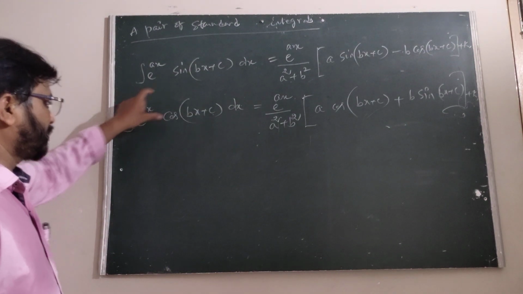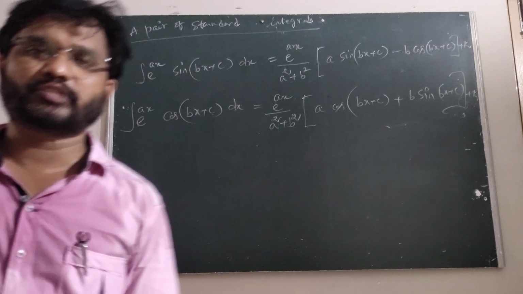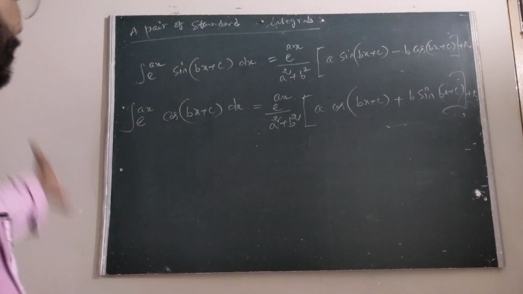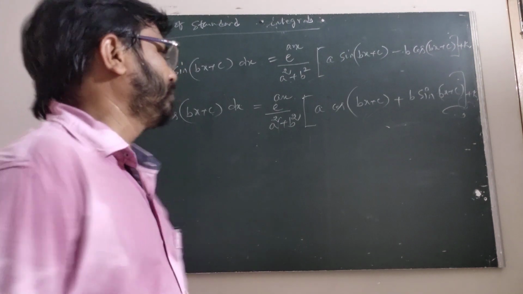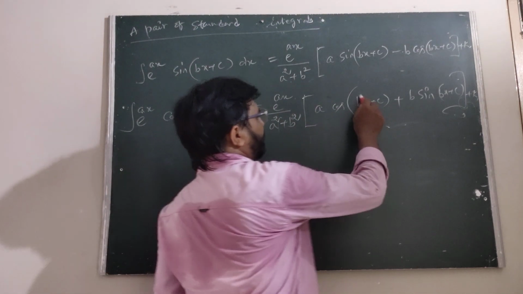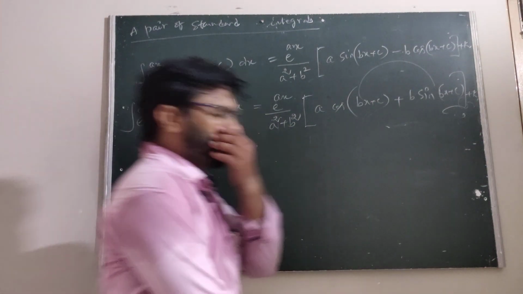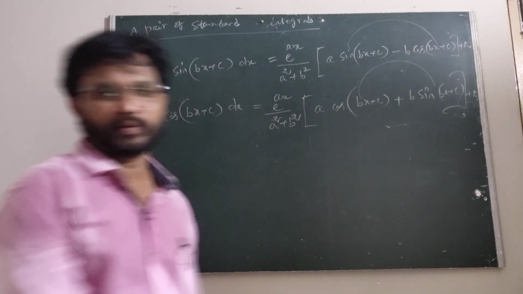But the integral of e power ax cos of bx plus c into dx is e power ax upon a square plus b square into a into cos of bx plus c plus b into sine of bx plus c. Here a into cos of bx plus c, the integral of cos we know is sine, whereas here the integral of sine is minus cos of bx plus c.